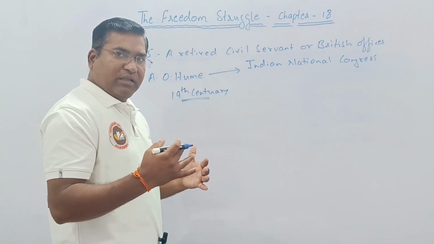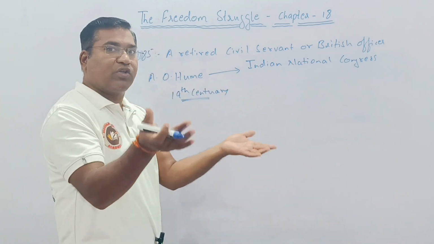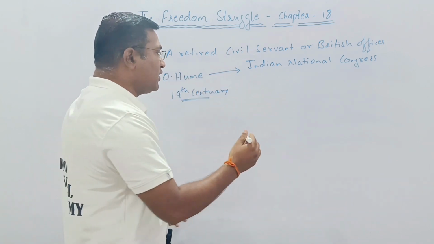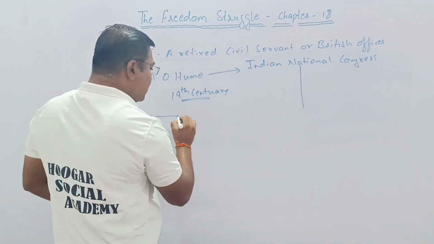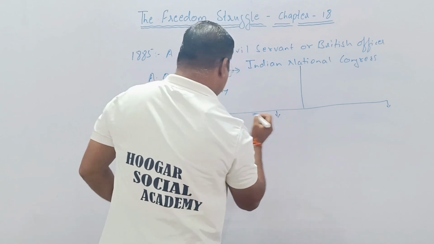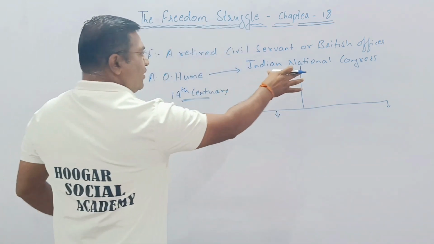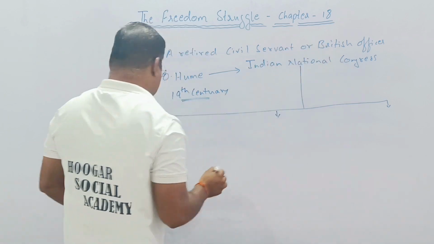Why are there these three forms? Because of ideology, and the ideology gave birth to three different ideas from the Indian National Congress itself.